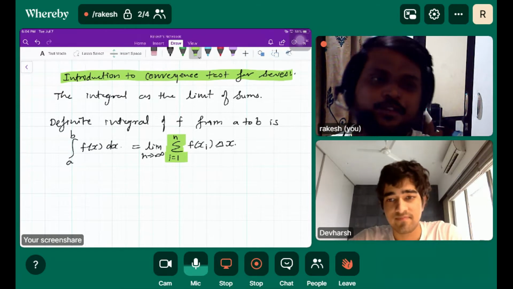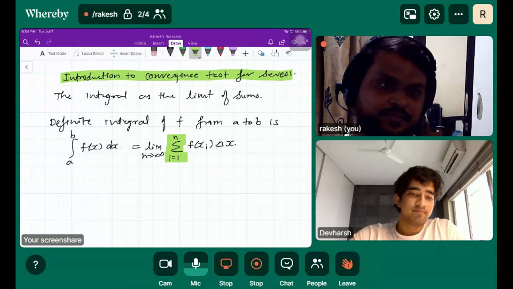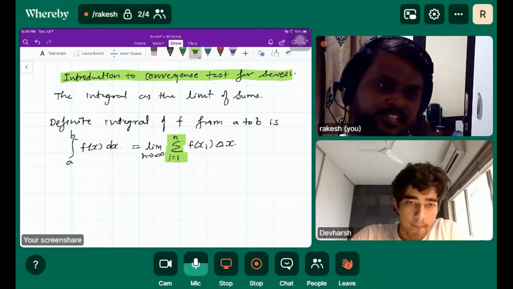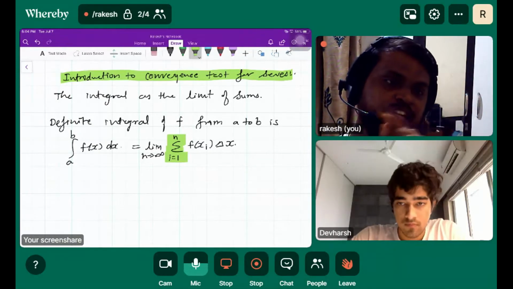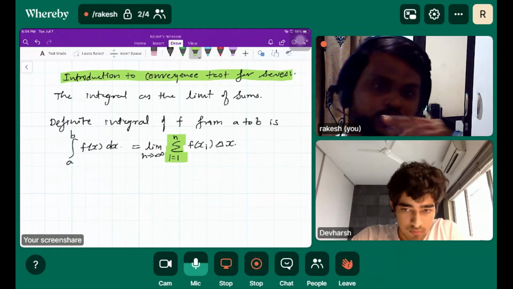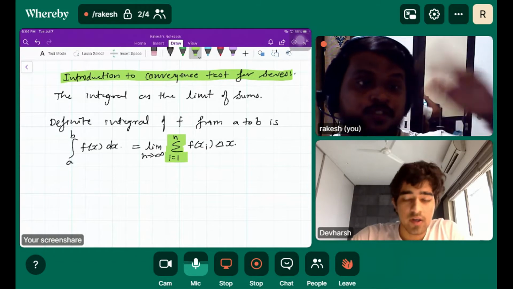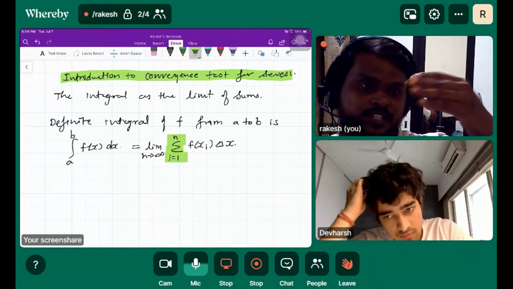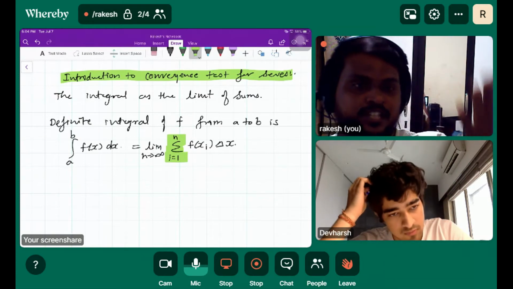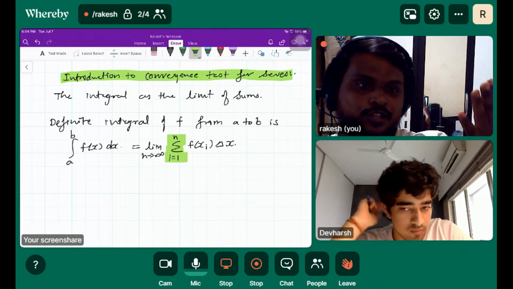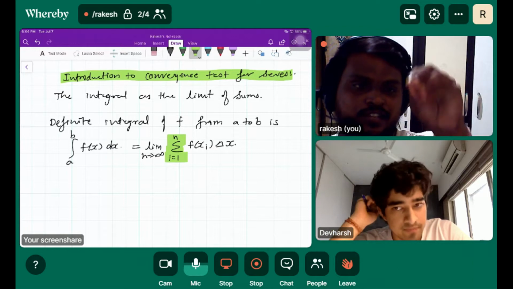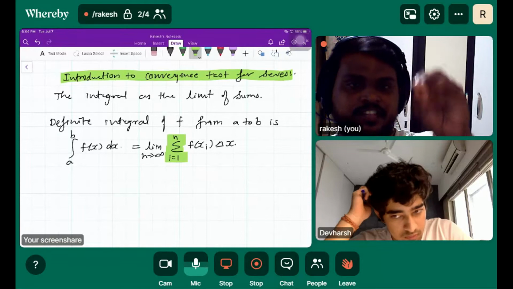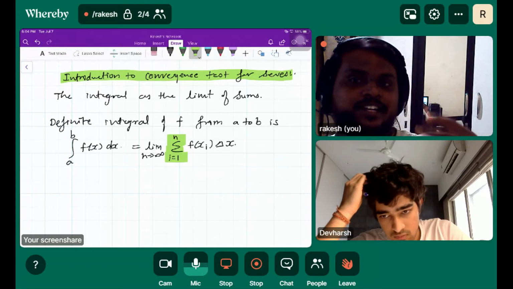So if we are discussing integration for convergence, there must be infinity in the integration, because some of the values go to infinity, like from a to b, some value must go to infinity, isn't it? So if I introduce infinity in the integral, what is that integral called?